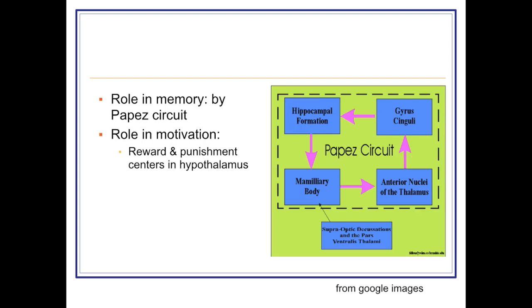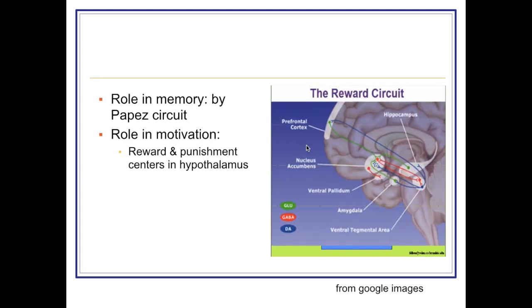Another function of the limbic system is that it has an important role in memory. We have already discussed that the Papez circuit plays an important role in memory. The fornix is the connection from the hippocampus to the mammillary body. From the mammillary body, the mammillothalamic tract projects to the anterior nucleus of thalamus, and from the thalamus to the cingulate gyrus, and the cingulate gyrus back to the hippocampus. Also, the hypothalamus has reward and punishment centers.